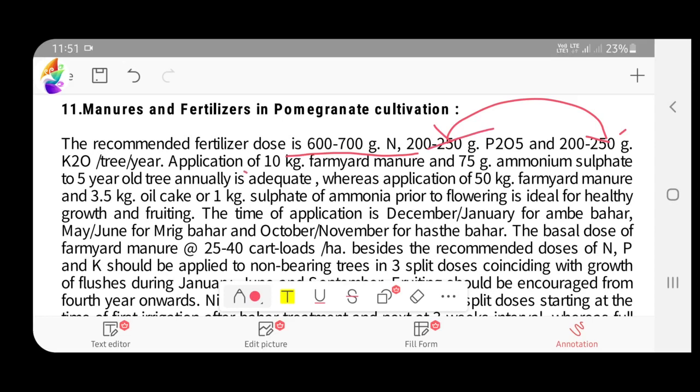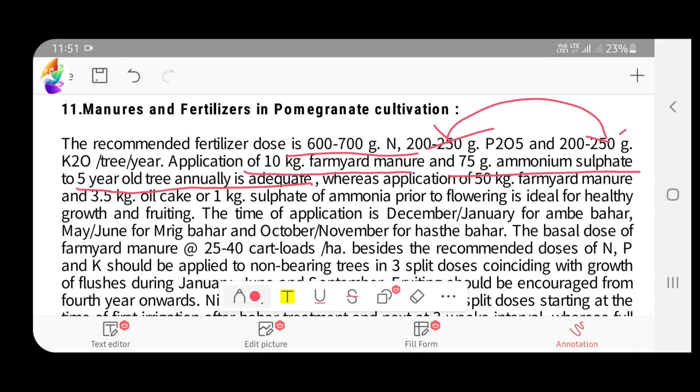And then 10 kg of FYM, 75 gram of ammonium sulfate in order to give sulfur to a 5-year-old tree annually is adequate. Before we have seen the things that are done before planting, but after planting at the 5th year you have to give 600 to 700 gram of nitrogen, 200 to 250 gram each of P2O5 and K2O, and then application of 10 kg of FYM.